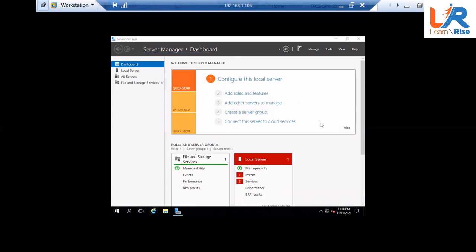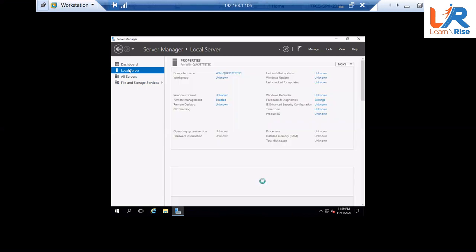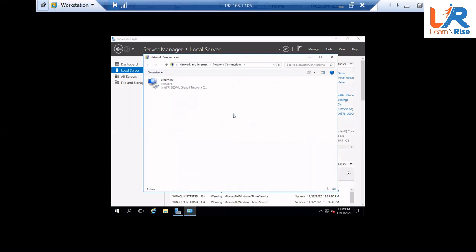Now click on local server. On the menu side, you have local server. Yeah, exactly. Very good. So we have to make a lot of changes here, but we are making one quick change. We are going to change the IP address from dynamic to static. Let me do it for you. Just watch, because it's too small for you to measure.